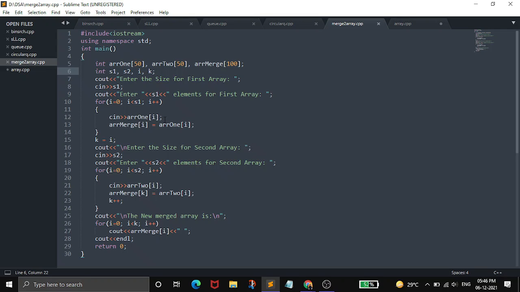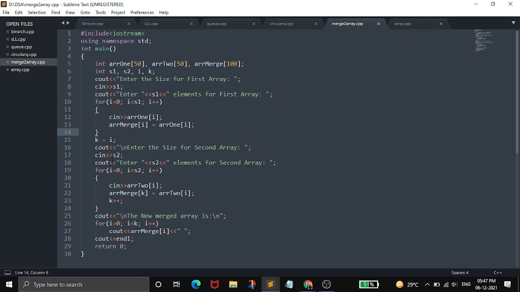Then once we take input, I am going to store the array 1 values in array merge. Like, first array में जो कुछ भी elements का input लिया, वो सब हम लोग array merge में store करेंगे, which is the third array. तो third array में हम लोग first array के सारे values store करके रख देंगे. For that what we have to write is array merge of i equal to array 1 of i. So ये for loop के अंदर है, तो जितने भी टाइम ये for loop चलेगा उतने टाइम merge वाले array के अंदर array 1 के values आते जाएंगे.